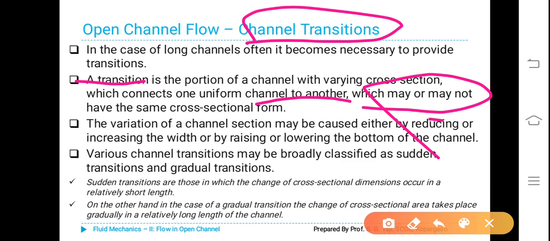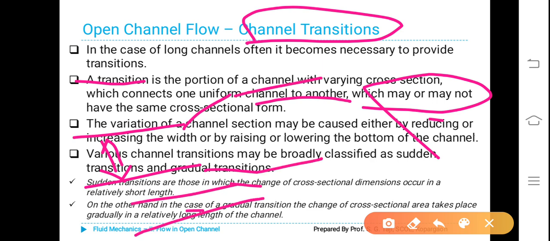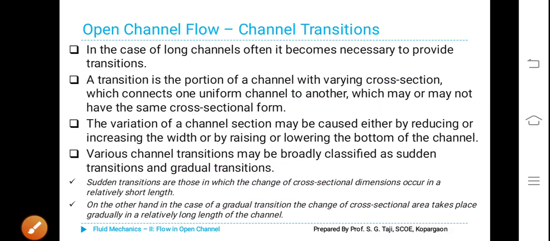For example, this is the channel width. We can increase the channel width or we can decrease the channel width. Either way we can do.